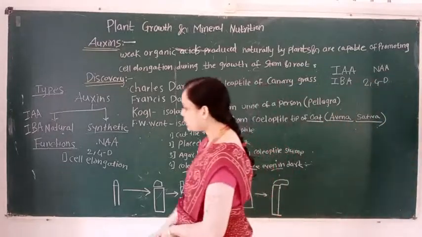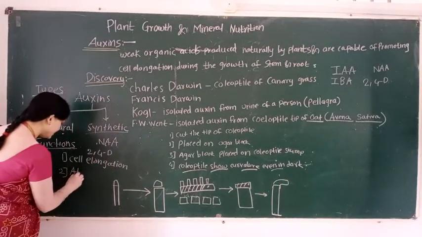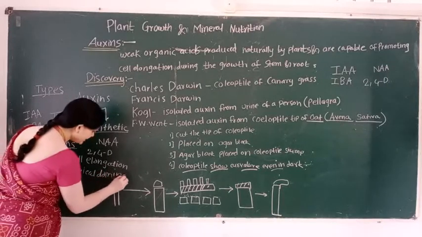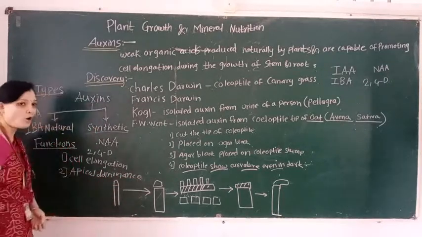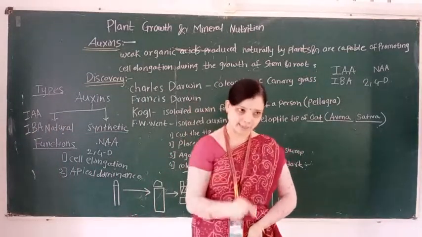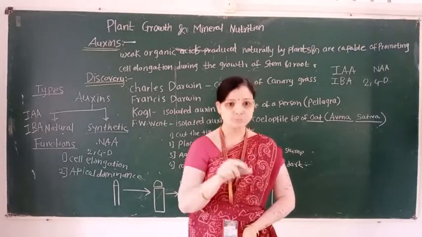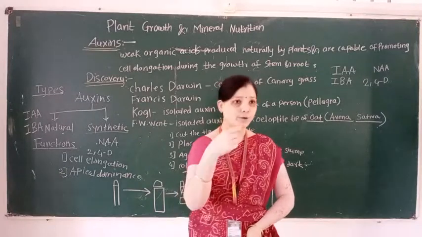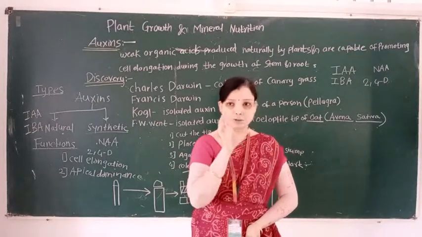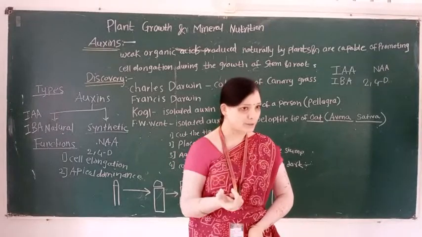Then the second function of auxin: auxin is involved in apical dominance. What is the meaning of apical dominance? Apical dominance is the presence of the apical bud which suppresses or inhibits the growth of the lateral bud. This phenomenon is known as apical dominance.